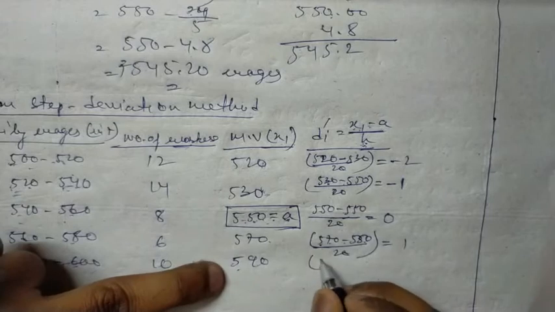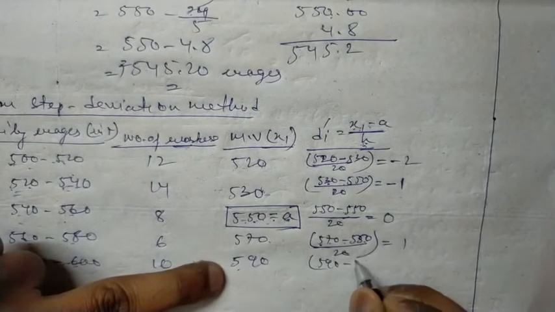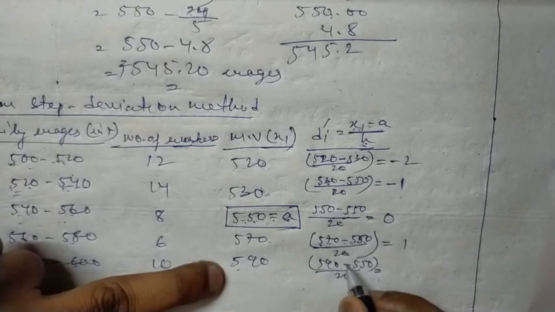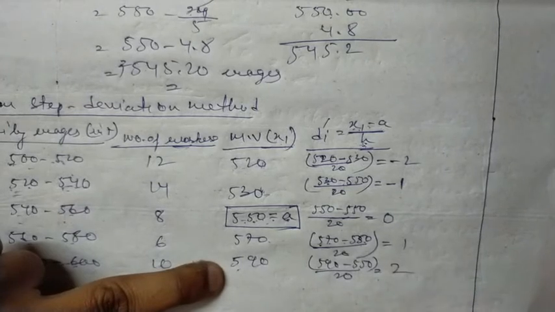Here also 590 minus 550 divided by 20: positive 40 divided by 20 will be 2.